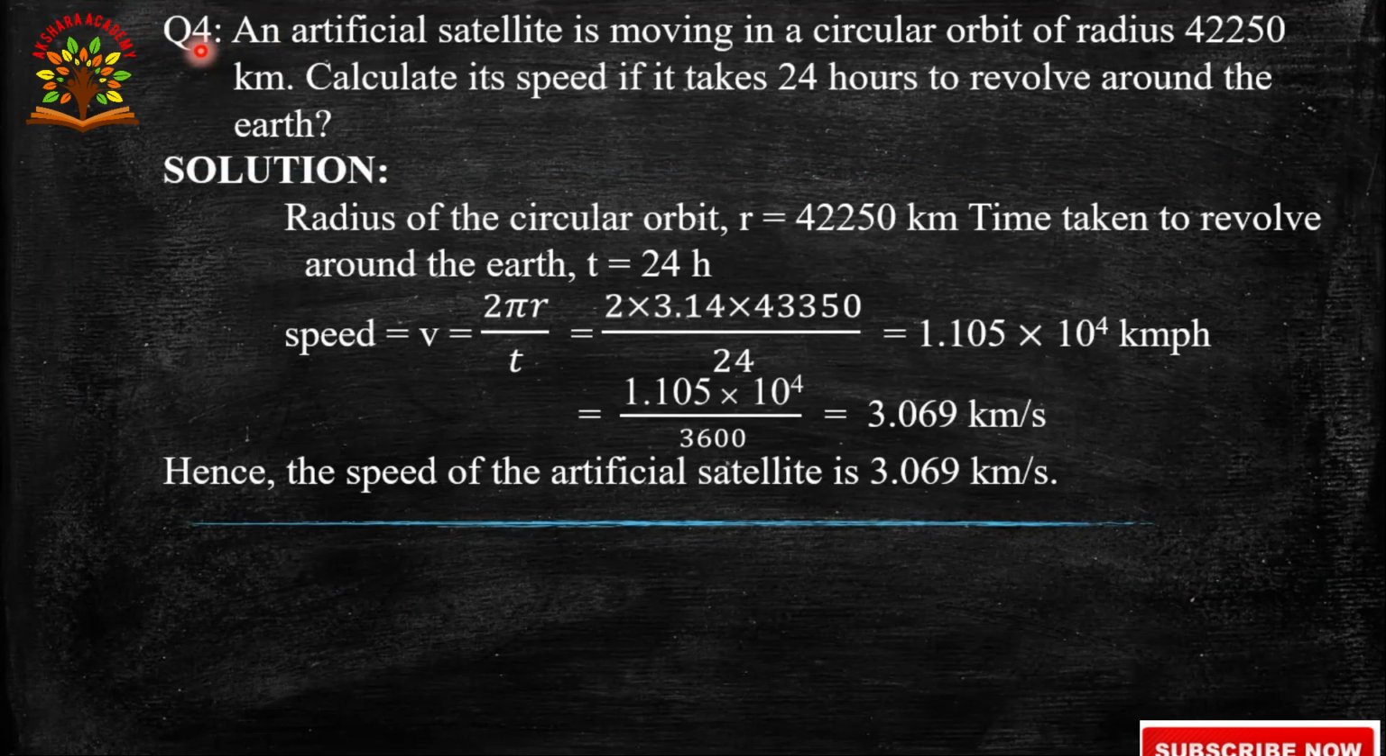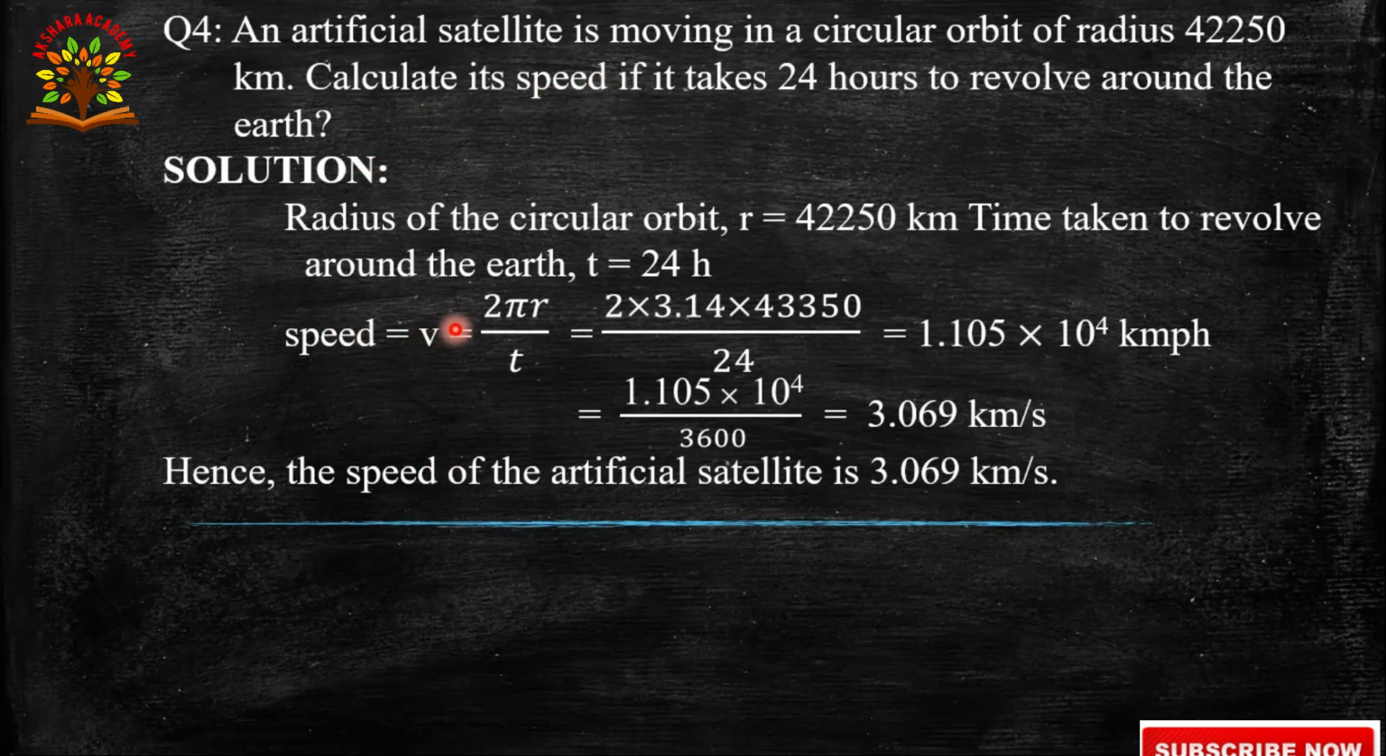Come to the fourth question. Now, let us discuss the solution for the fourth question. An artificial satellite is moving in a circular orbit of radius 42,250 km. Calculate its speed if it takes 24 hours to revolve around the earth. Given, radius of the circular orbit r is 42,250 km. Time taken to revolve around the earth t is 24 hours. We have to calculate speed.